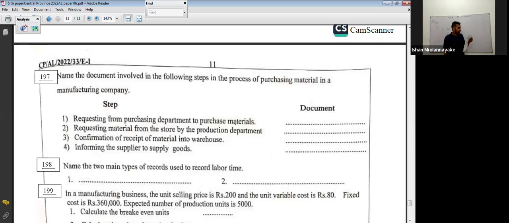Fourth one, informing the supplier to supply goods. That is a purchase order.